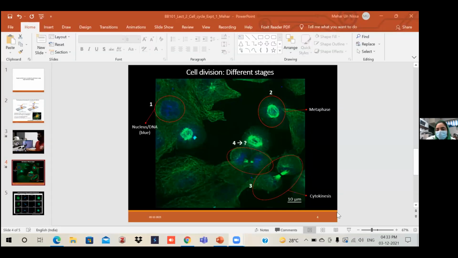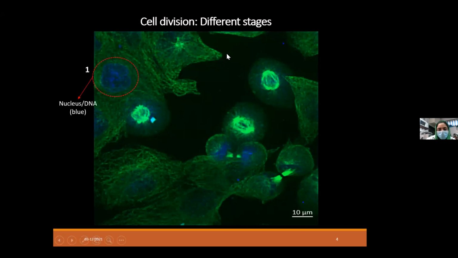Yes, sir. As we just saw in the demonstration video, after getting the results, we can observe the various cellular stages under the microscope. This is one of the cells, and the blue color represents the DNA staining. So blue was given to the DNA. In this first cell we cannot clearly see which stage it is. Probably it is an initial stage, maybe interphase or prophase. And similarly, we have the other stages also.